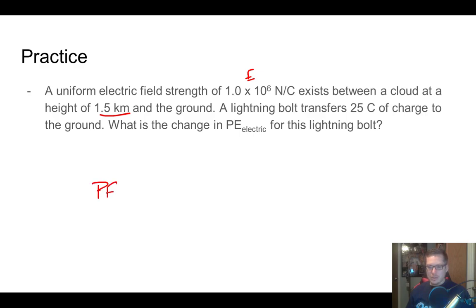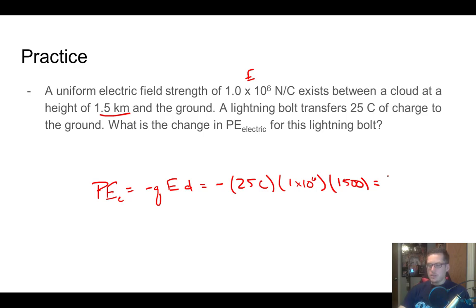Well, our potential energy due to the electric field is equal to negative Q times our electric field times the displacement. All right, so it'd be negative Q, and our Q was 25. There's our charge. And our electric field is 1 times 10 to the 6th. And then we're 1.5 kilometers to the ground. We've got to convert that to meters, so it'd be 1,500 meters. And that's about it.